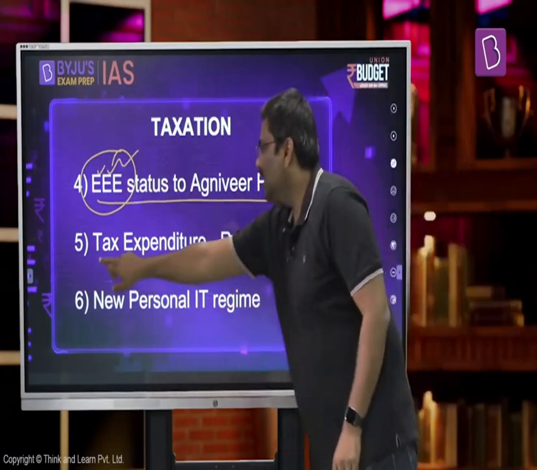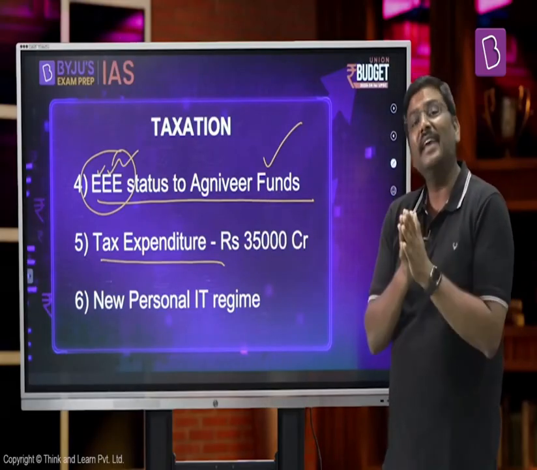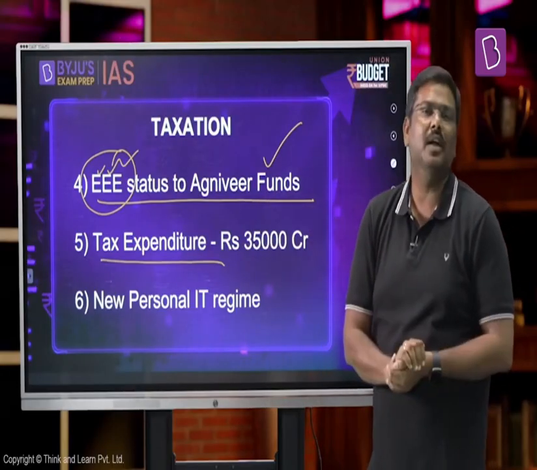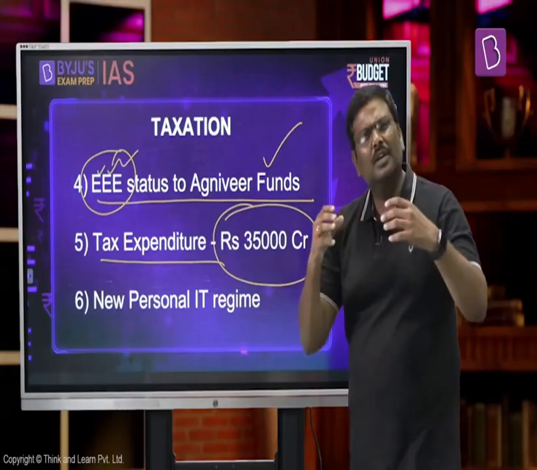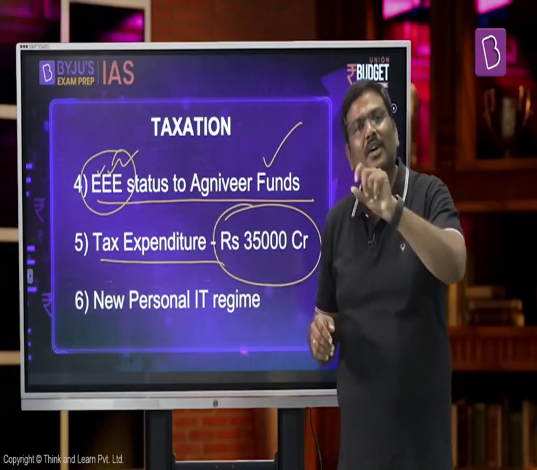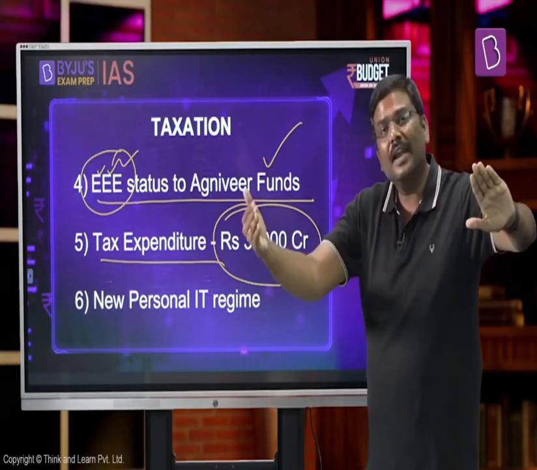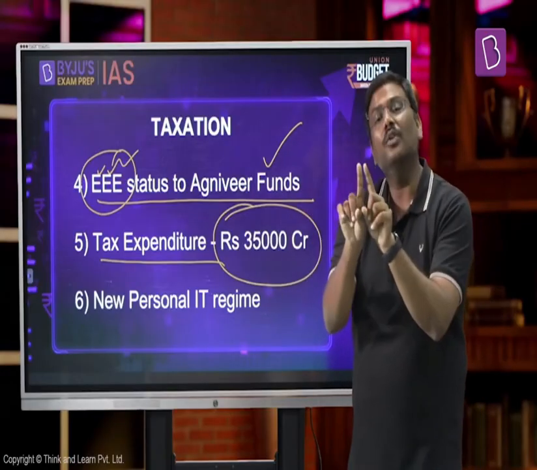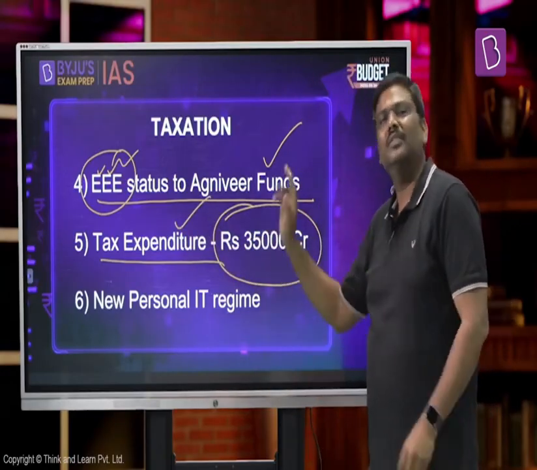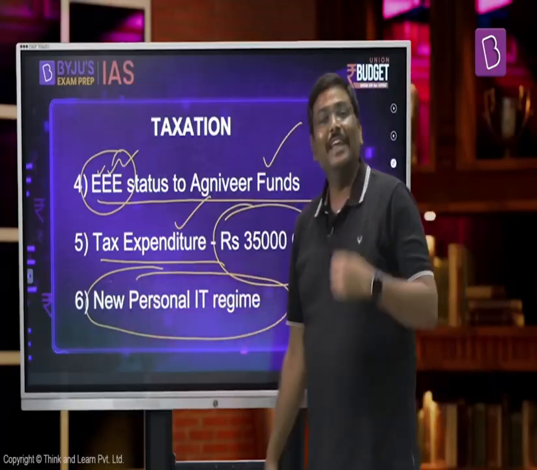It is not taxable. Next, as a result of all of these reforms, the amount of tax revenue that the government of India will forego in the next 1 year will be 35,000 crore rupees. Many of the newspapers tomorrow, or many of the websites that I already referred to, will say that it is 38,000 crore rupees. But please understand, on one side tax revenue has been foregone, and on the other hand, certain additional tax revenue is being collected. If you account for both of them, the net tax expenditure for the government will be 35,000 crore rupees.